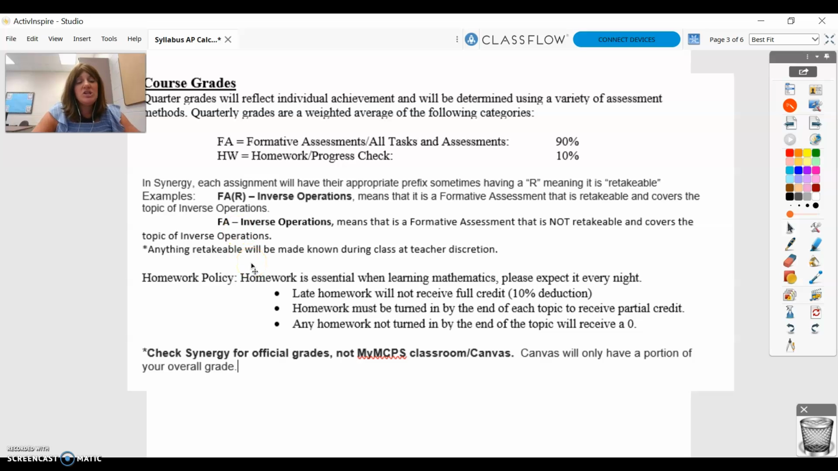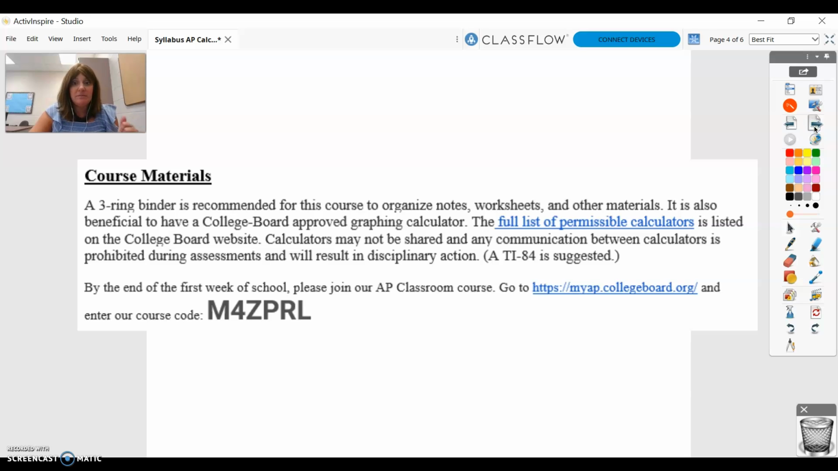Homework is going to be for completion. I give some form of homework every night, even if I do not grade it. And I update grades in Synergy weekly at the very minimum.